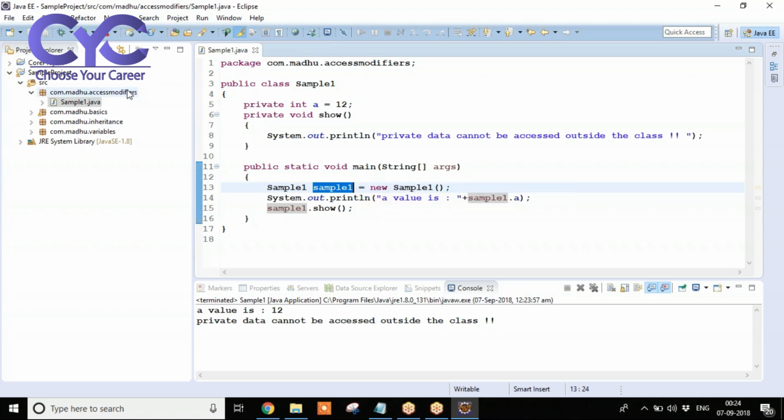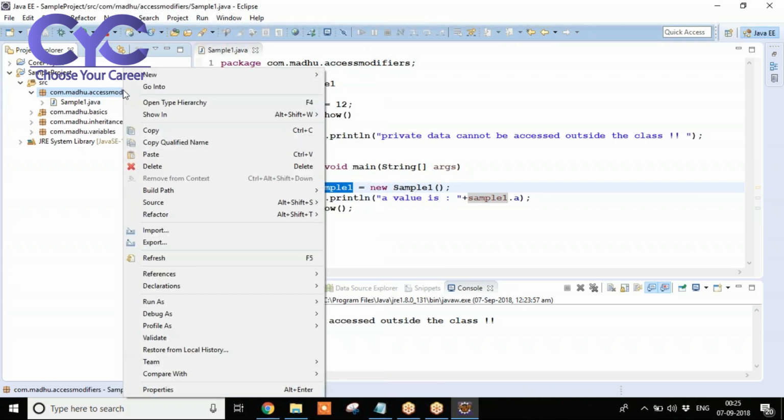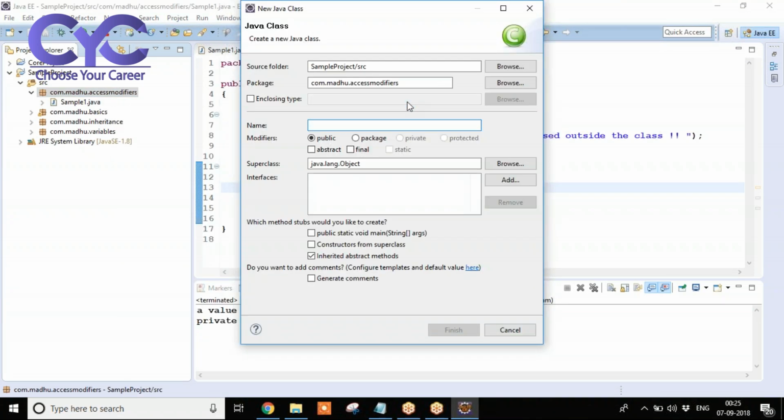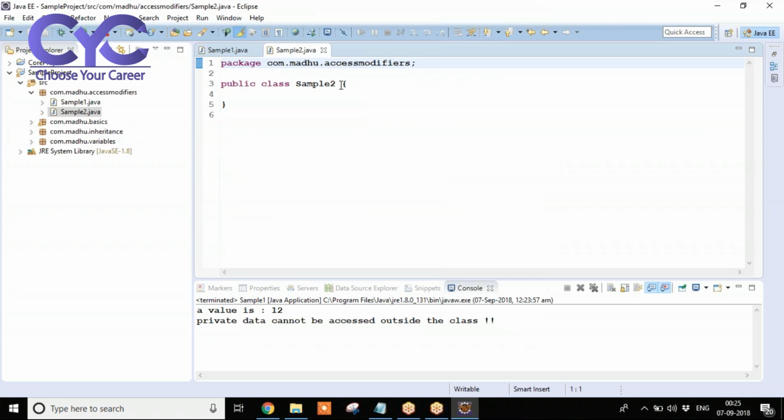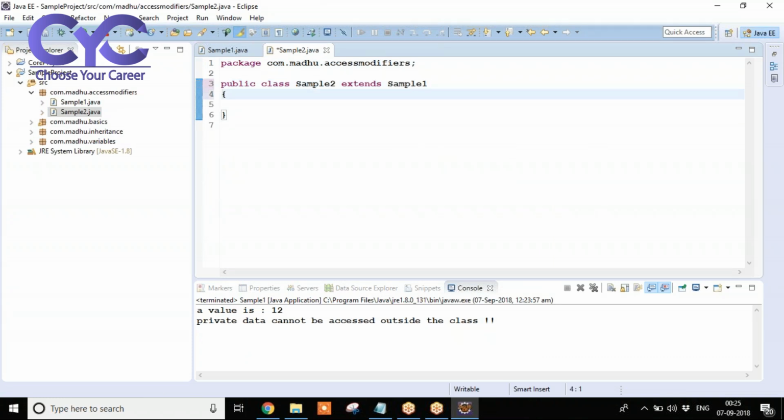Now see here. I'm going to create a new class, right click, new class, called sample2. Sample2 extends sample1. What does it mean? Whatever the data we are having in sample1, we need to get into sample2. Inside this class, I'm creating a main method.